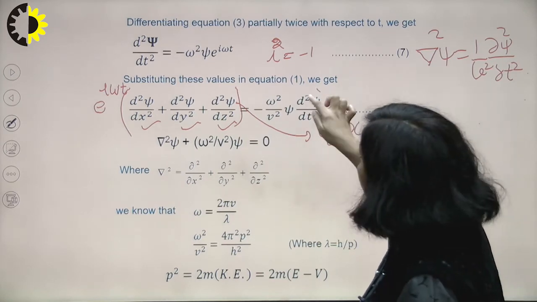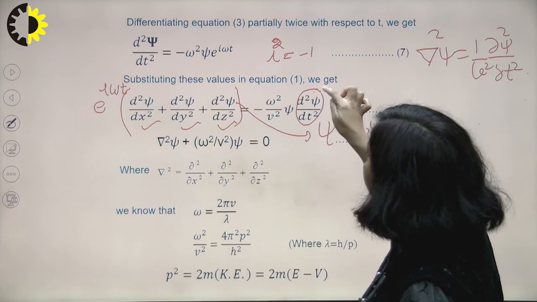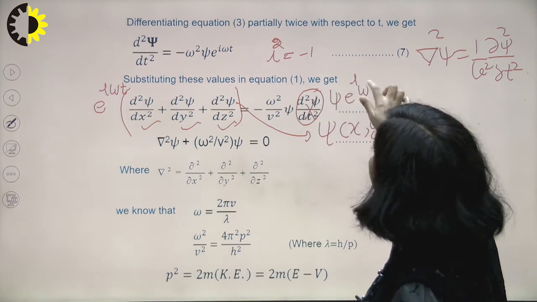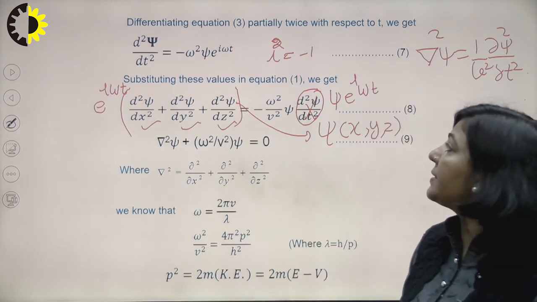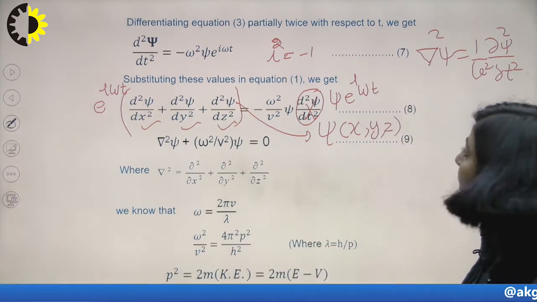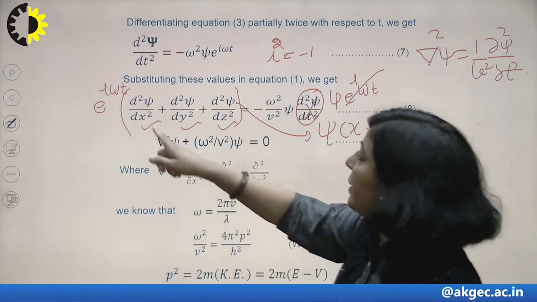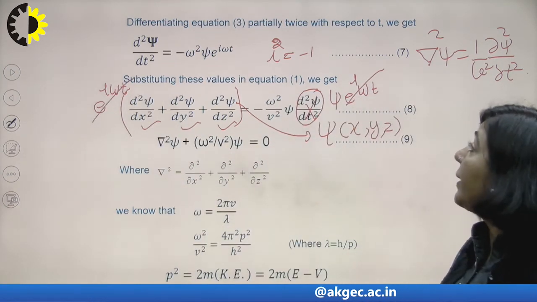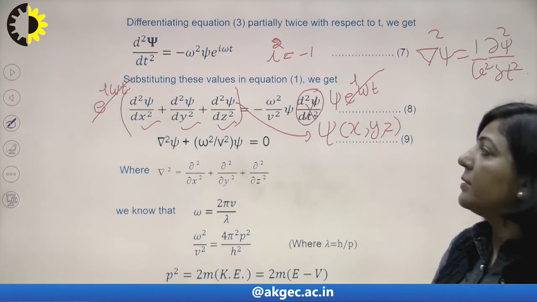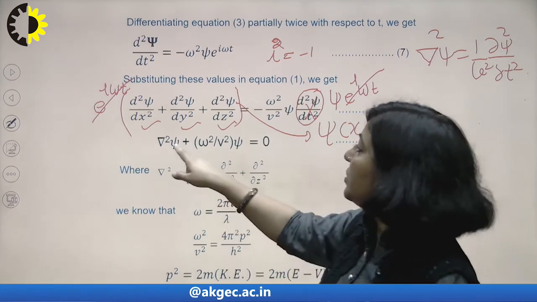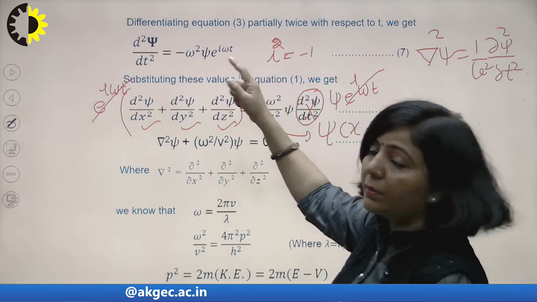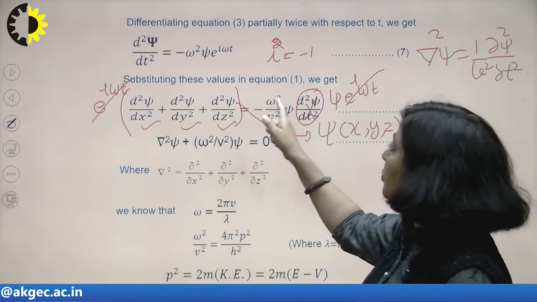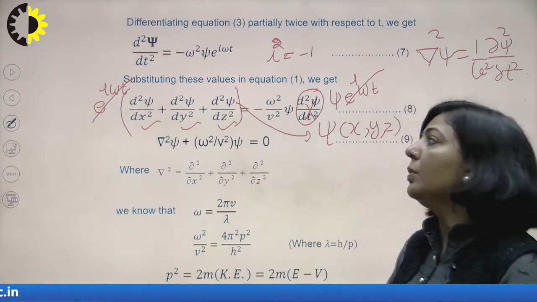You will get only psi e raised to power i omega t here. On both the sides you are getting e raised to power i omega t, so this will get cancelled and you will get del square psi plus, after transferring this term to the left hand side, omega square upon v square psi equals to 0.